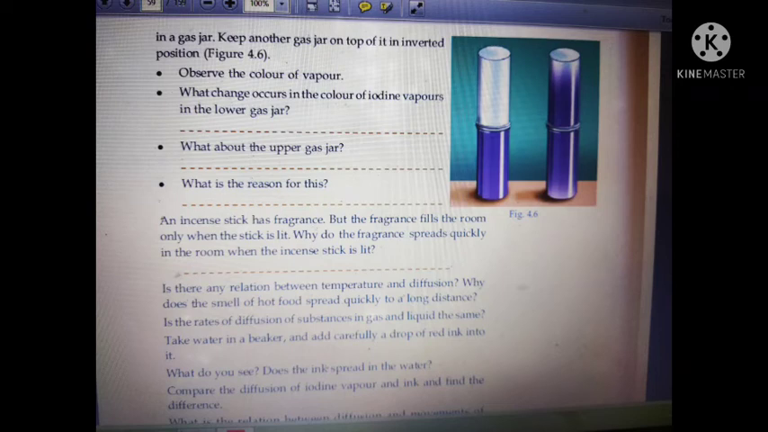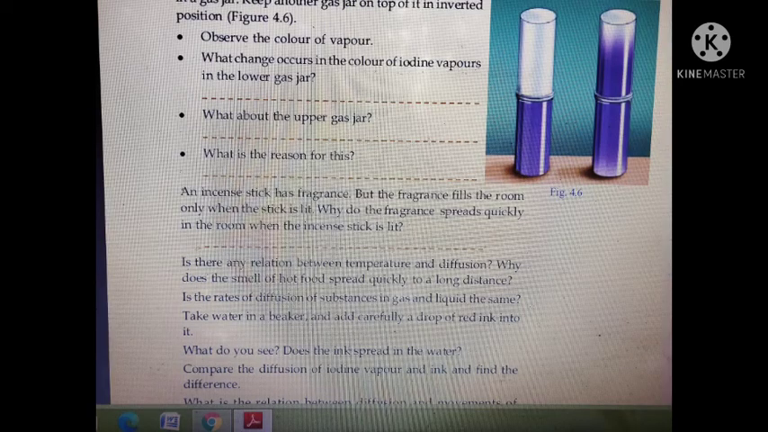The topic is diffusion of substances in different states. What do you mean by diffusion? Let's look at another property of matter. Iodine is a substance that is easily converted into gas on heating. We heat a few crystals of iodine in a watch glass, collect the vapors in a gas jar, and keep another gas jar on top of it in inverted position. That experiment is given in your textbook, in figure 3.6.